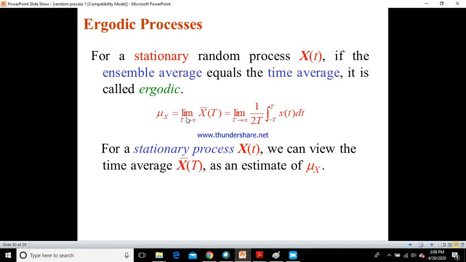So mu x is equal to, and this mu x is denoted for the ergodic process, which is equal to the limit as t tends to infinity. This mu x is related to the mean of this ergodic process.